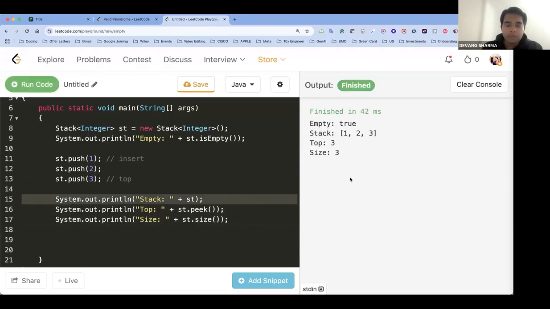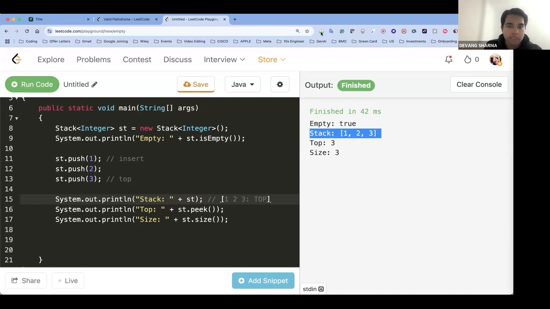So line number 15, what it is printing is, it's printing stack as 1, 2, 3. But don't get confused. It's just printing in a linear fashion rather than printing in a vertical fashion. But 3 is still on the top. Whatever implementation, whatever thought process that you have in a vertical way, that is correct. In memory, it's not stored in vertical way, right? Memory is stored horizontally. That's why it is printing it horizontally.